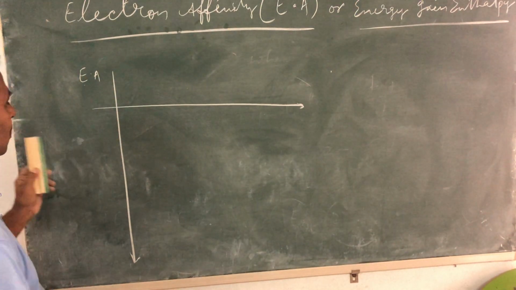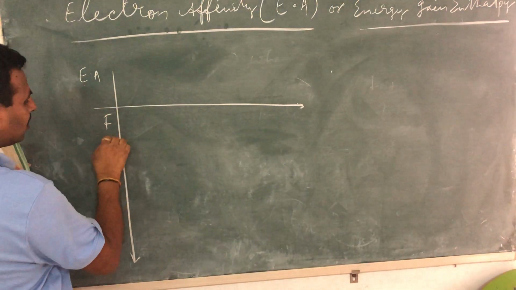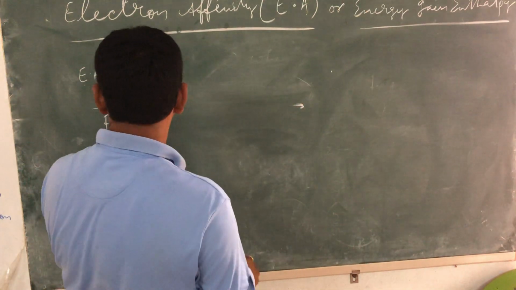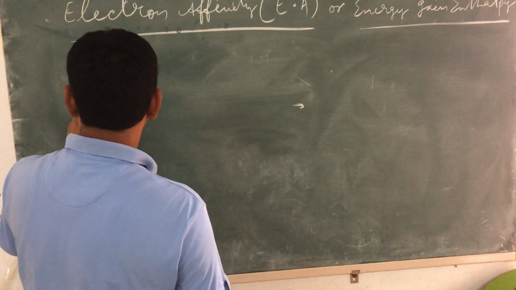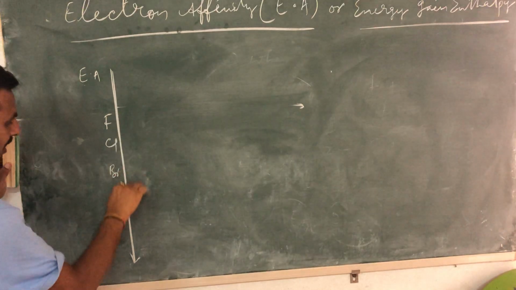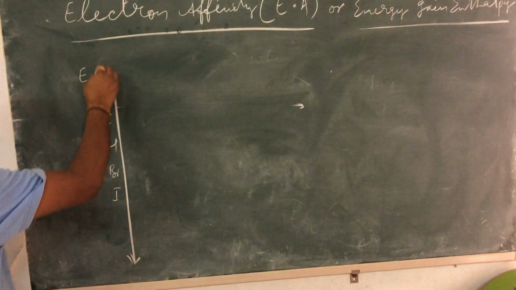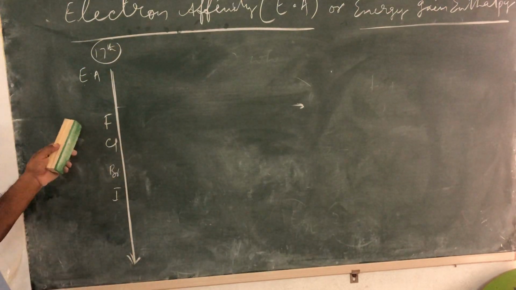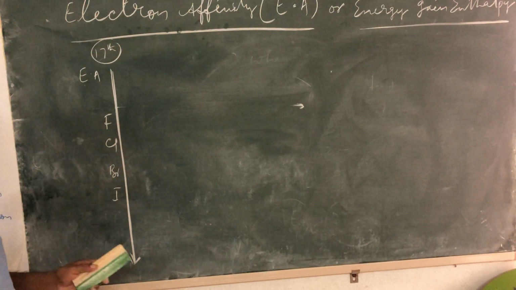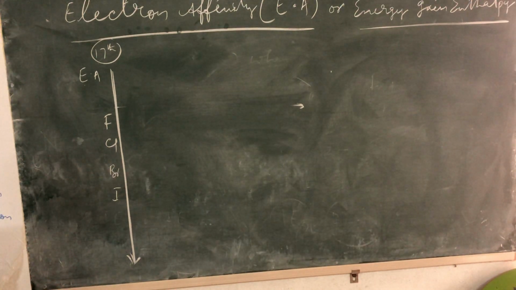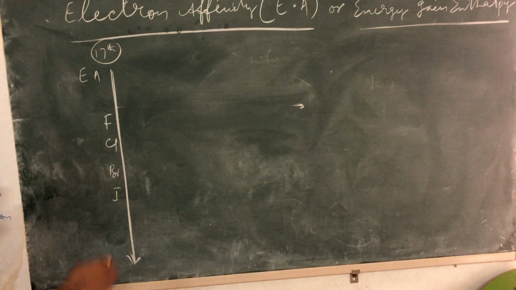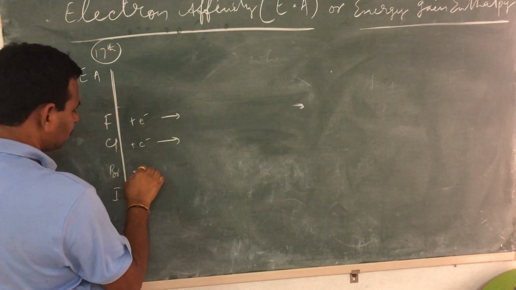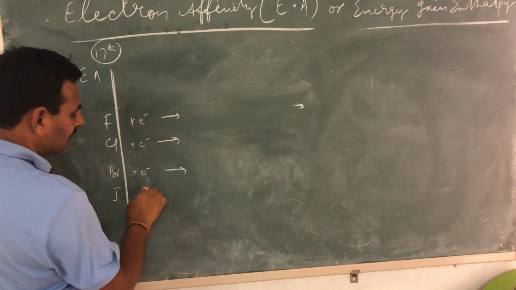I'll take some examples like fluorine, chlorine, bromine, iodine. Let us deal with electron affinity down the group in the 17th group elements: fluorine, chlorine, bromine, iodine, etc. Their valence is 1.